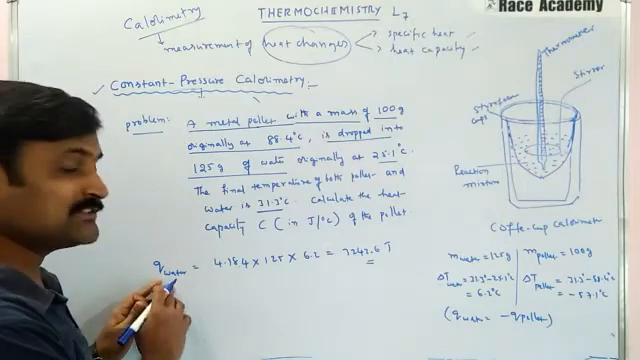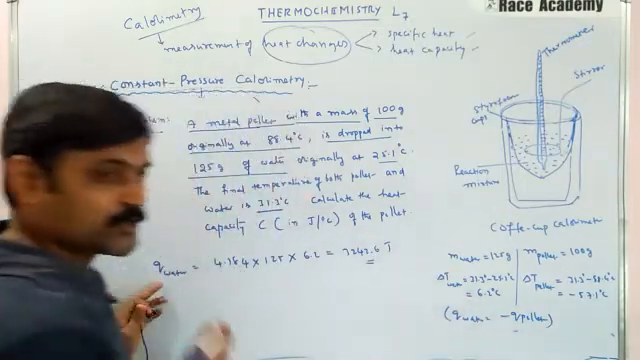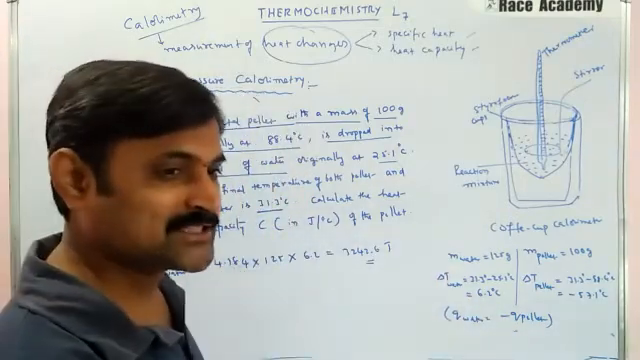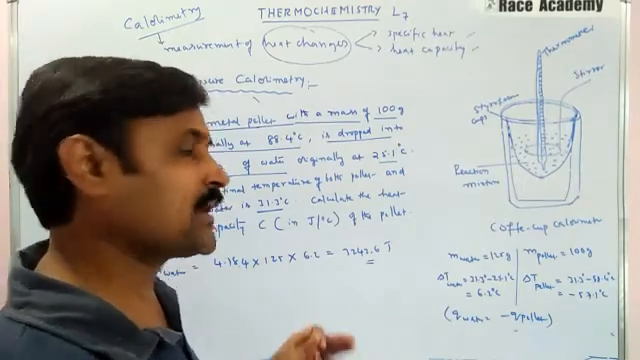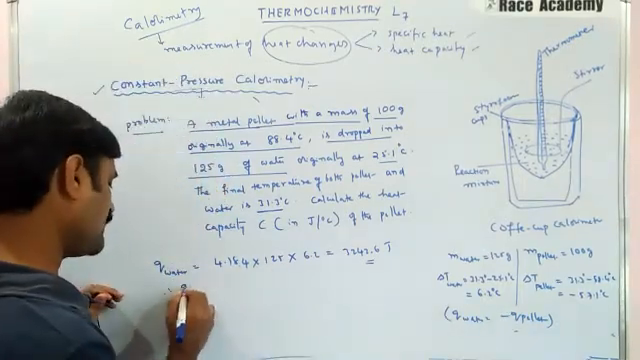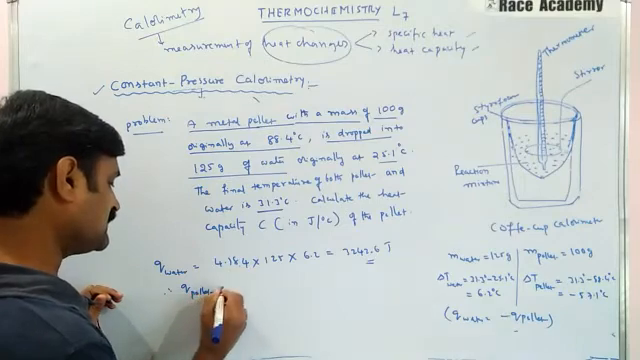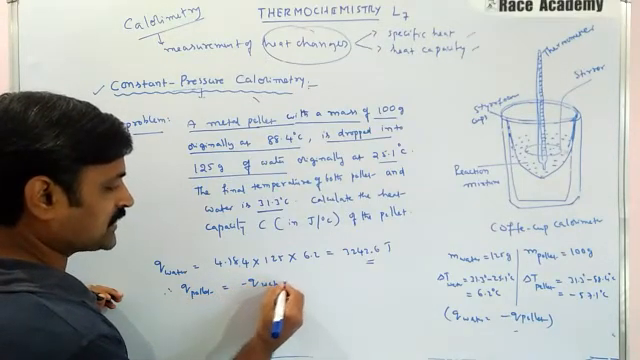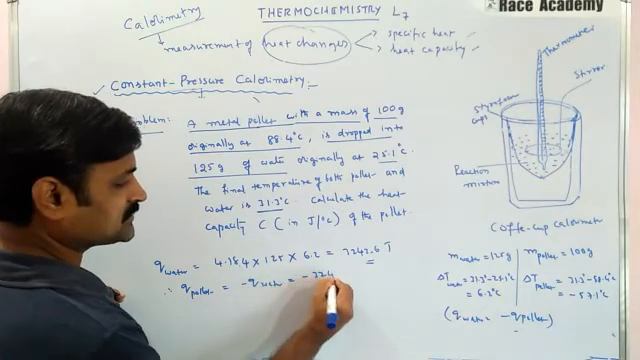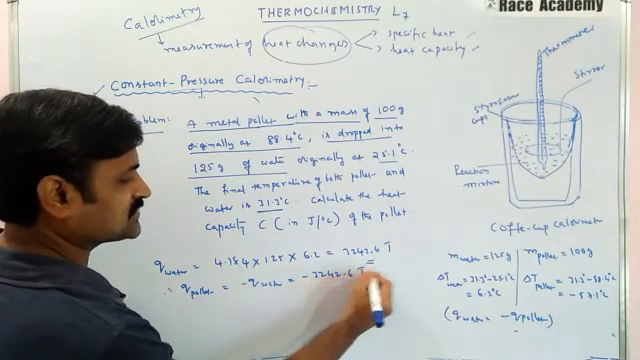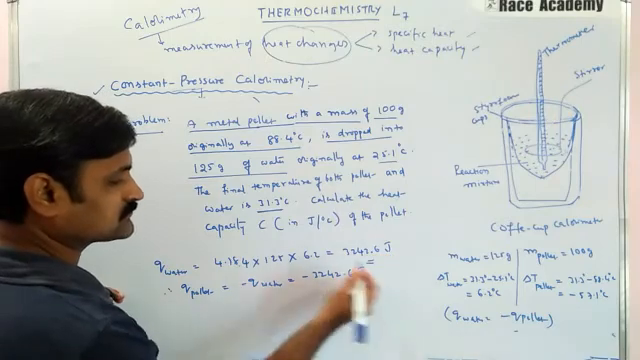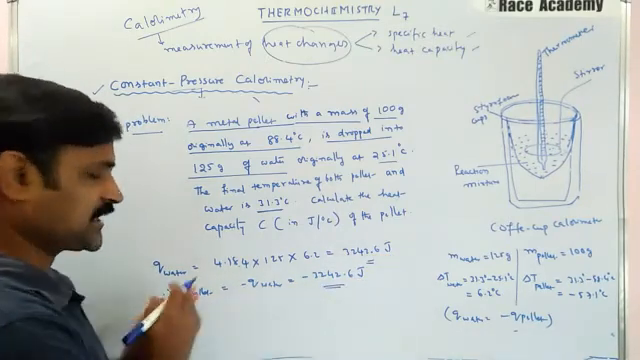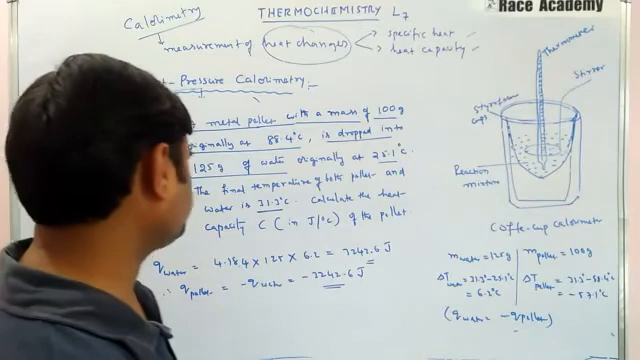So the meaning of this is, from this relation, the Q value of the pellet will be of opposite sign. Therefore, what is the Q value of the pellet? That is minus Q value of water, that is minus 3242.6 joules. Okay, this is the Q value of the pellet.